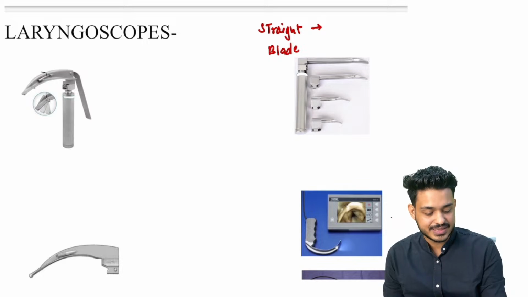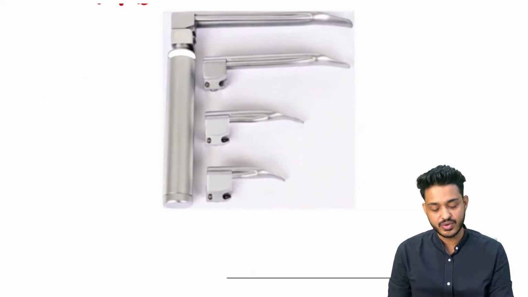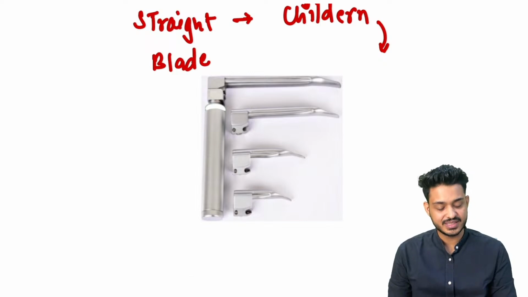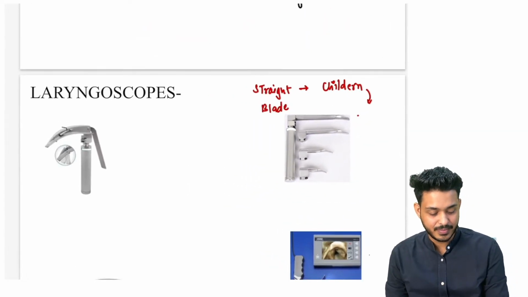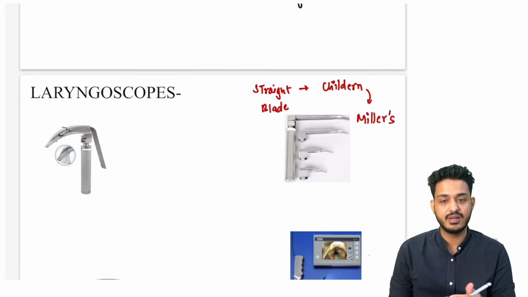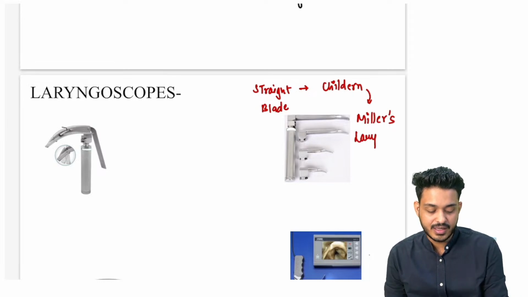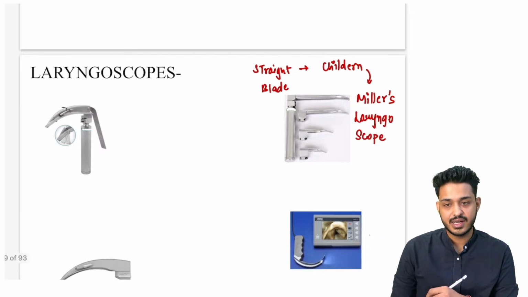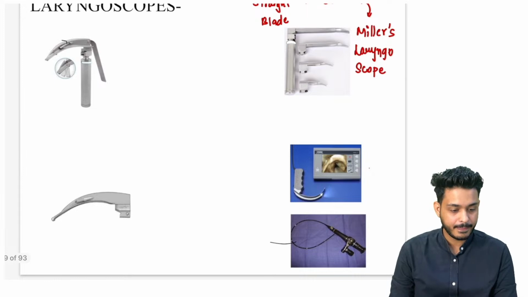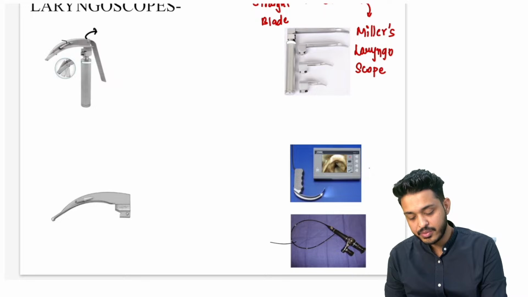Straight blades are for children, they are straight. That is going to be used in children, and it will be having a straight blade. These straight blade ones that you see are going to be your straight blade laryngoscopes. These are going to be used in children. They are known as Miller's laryngoscope. There are two L's in its name, remember this. Straight, with the double L, so that is going to be your Miller's laryngoscope. Can you appreciate this particular thing? This is a curved blade.